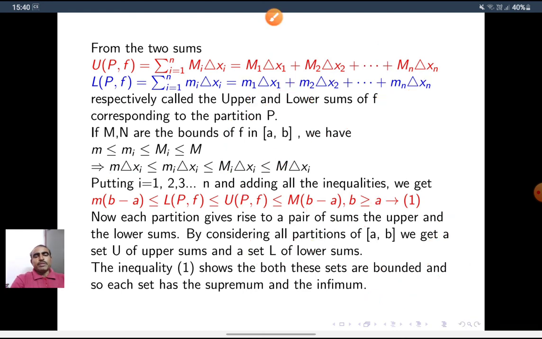So m into b minus a is less than or equal to the summation of i is equal to 1 to n of small mi delta xi. By definition, it is L(P, f).